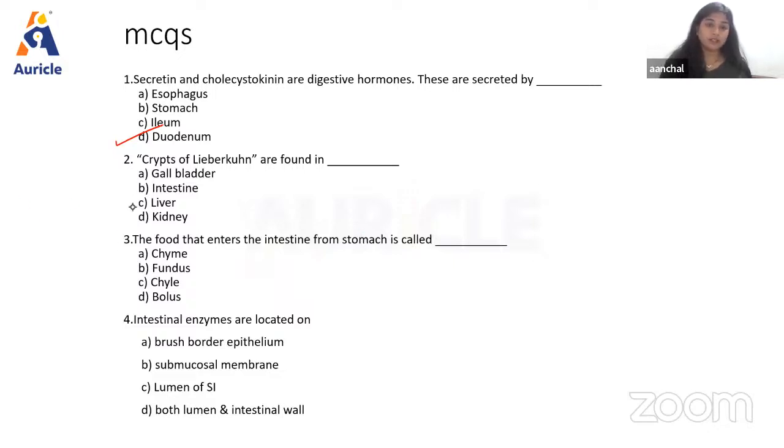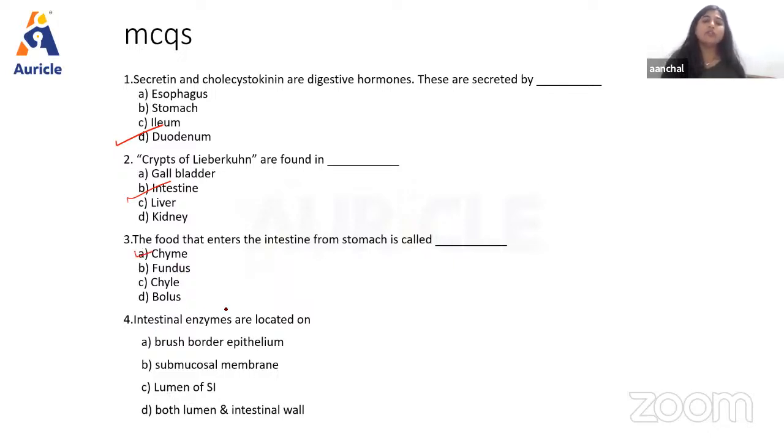Yes, intestine. Then the third question we have: the food that enters the intestine from the stomach is called chyme, fundus, chyle, or bolus. 30 seconds I'm giving to answer, everyone. Yes, the answer is chyme.